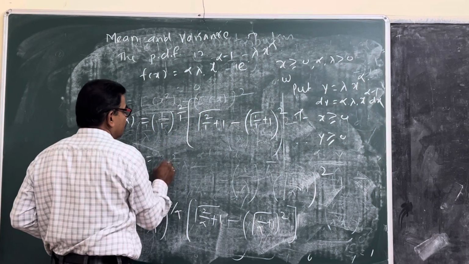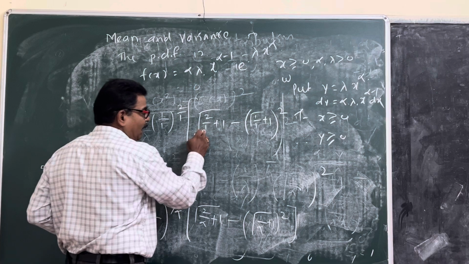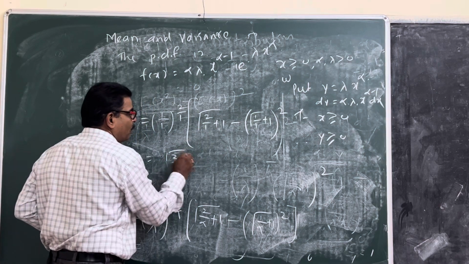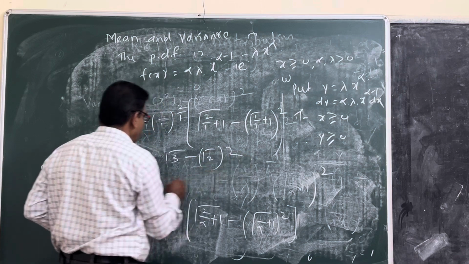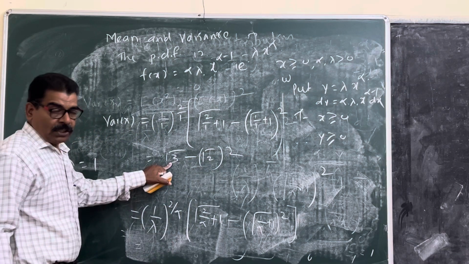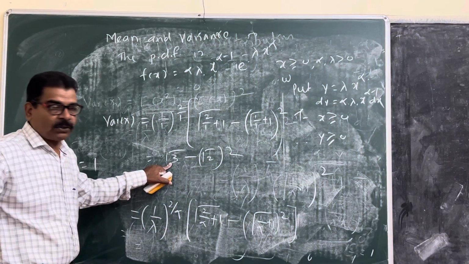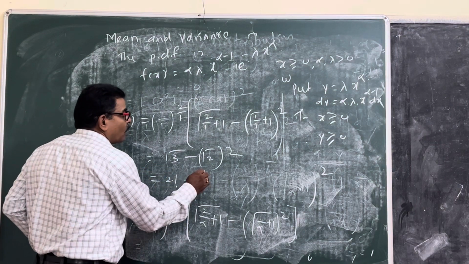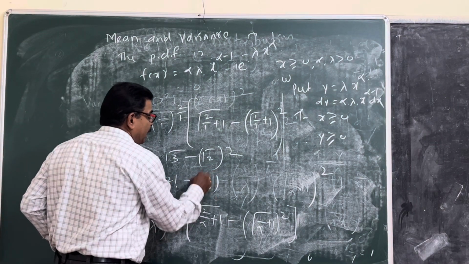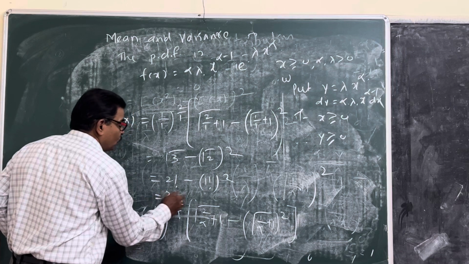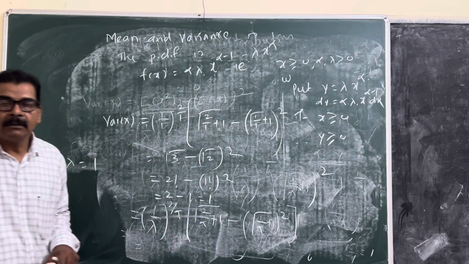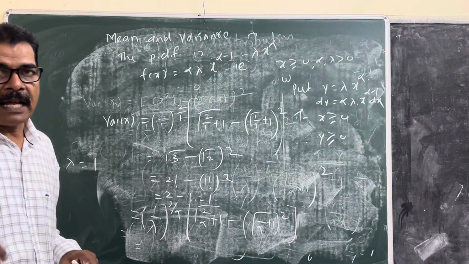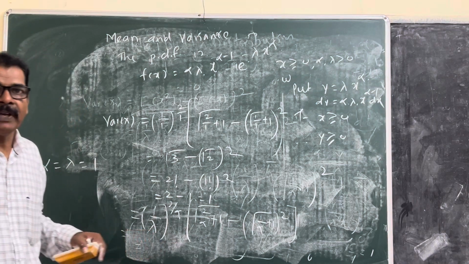This is gamma 3 minus gamma 2 bracket square. Gamma 3 is 2 factorial, gamma 2 is 1 factorial, bracket square. 2 factorial is 2, 1 factorial is 1, so that is equal to 1. That is the standard exponential distribution variance.